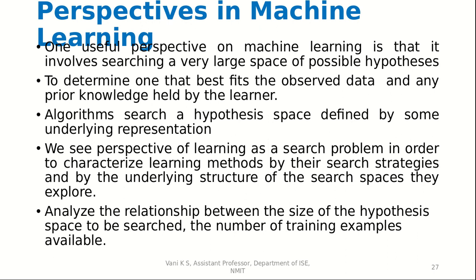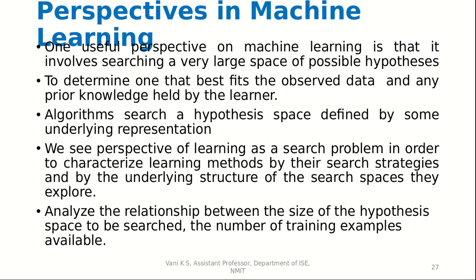There should be a representation there. In our previous cases, we had the representation of the board which gave the correct move or the suggested move from the set of legal moves, and then we updated our function so that it took a board state as input and gave back the score. So in this manner, its representation was board gives move and board gives score or value. So we see the perspective of learning as a search problem in order to characterize learning methods by their search strategies and by the underlying structure of the search spaces they explore.